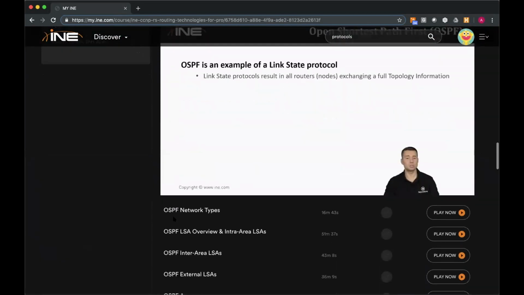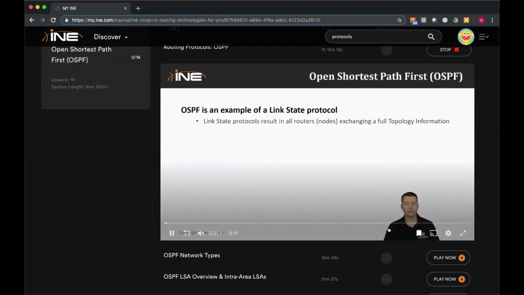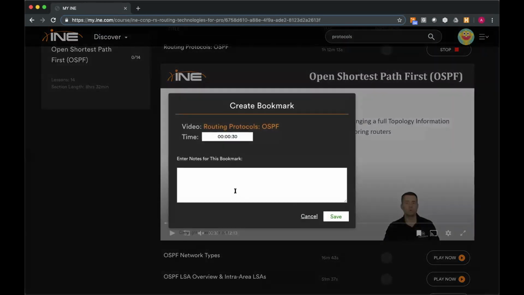Okay, if, for example, you are watching a video and the instructor says something that's important or you want to be able to easily find, you can add a bookmark with a note. So, for example, I can say this is explanation.